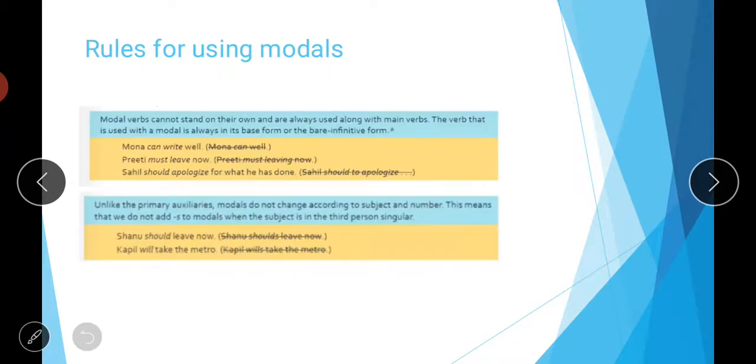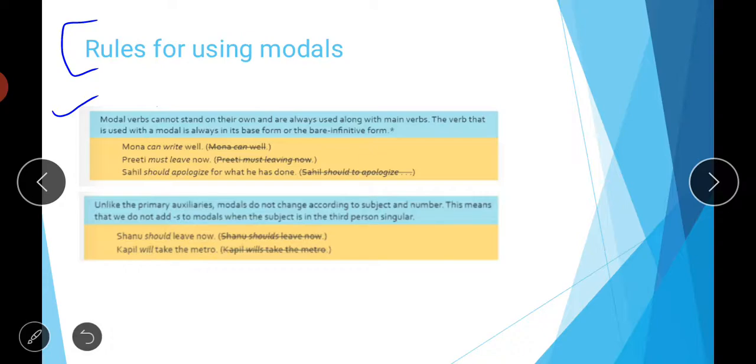Moving to the next page now: rules for using modals. What are the rules when you have to use a modal? You have to be careful about these rules. First one is, modal verbs cannot stand on their own and are always used along with main verbs. These are helping verbs, or auxiliary verbs, so they cannot stand alone. They should always be accompanied by a main verb. The verb that is used with the modal is always in its base form or bare infinitive form.